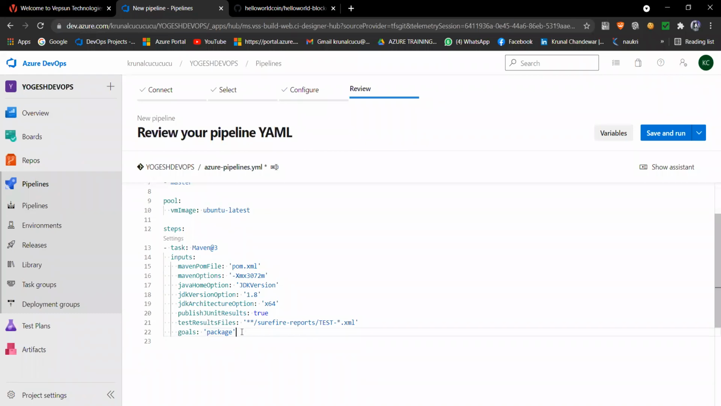For that you have to click at the bottom. Only click at the bottom. Don't press enter or give any type of space. Otherwise you will face a problem. Okay.